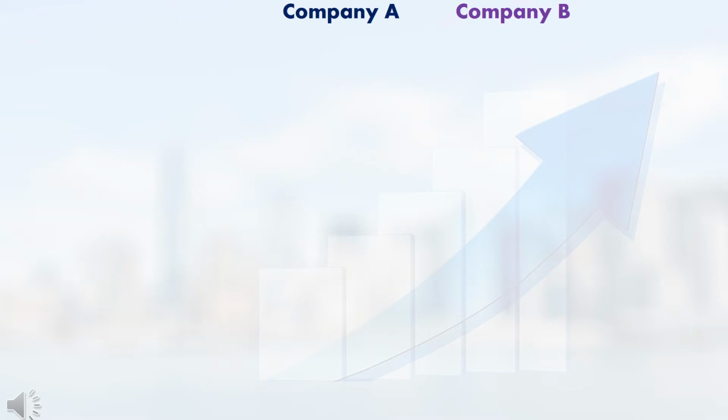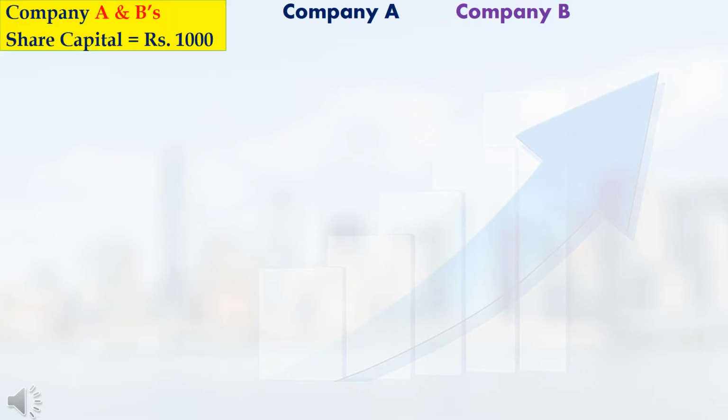Let me assume two companies, company A and company B. These two companies are the same type of companies. For example, let me assume these two are biscuit producing companies. For starting the business, both company A and company B promoters had invested the same amount. For example, they had invested 1000 rupees each to start their companies. That means both of their companies' share capital value is 1000 rupees.